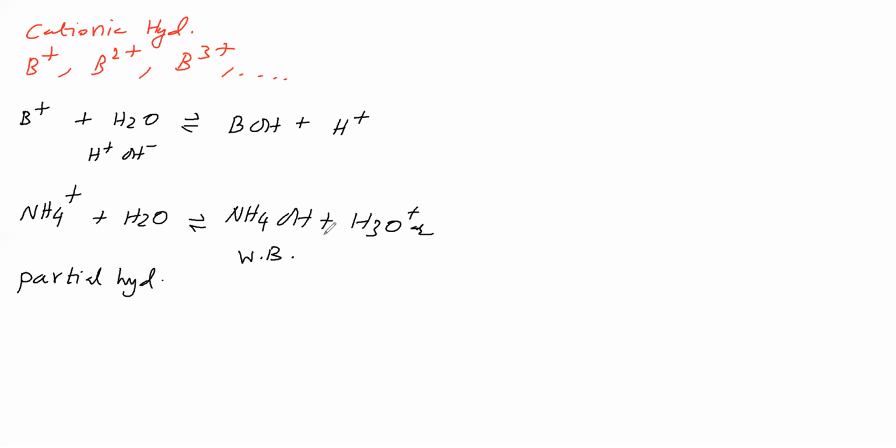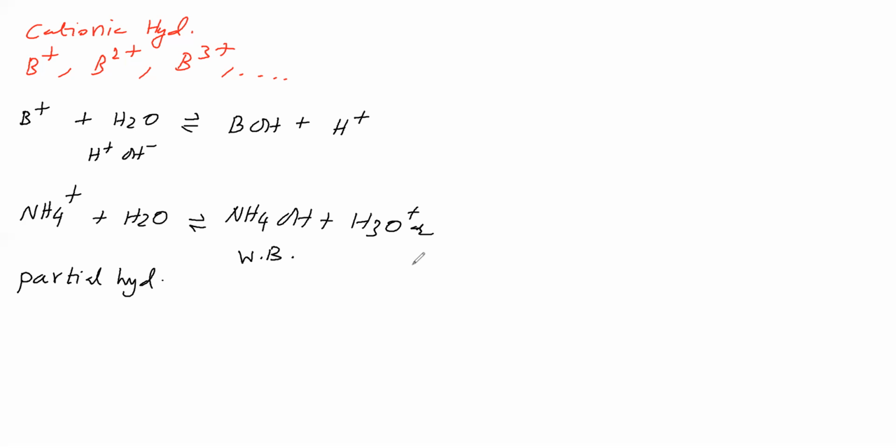Just before, we said that if the anion undergoes hydrolysis, the resultant solution is basic. If the cation undergoes hydrolysis, the resultant solution is acidic. In some salts, both cation and anion undergo hydrolysis. Then the resultant solution may be neutral, acidic, or basic, based on the extent of hydrolysis of the cation and anion.